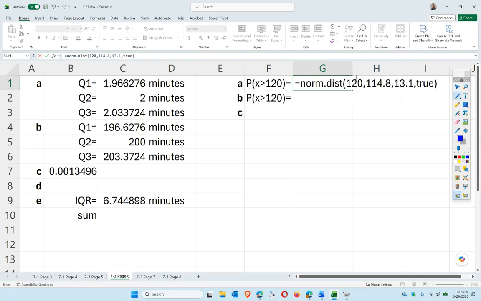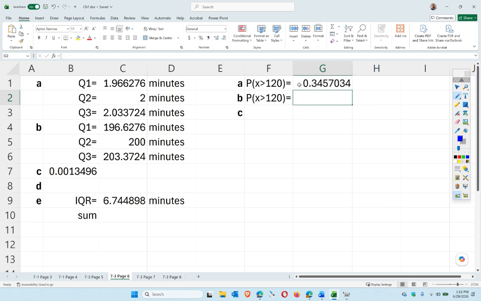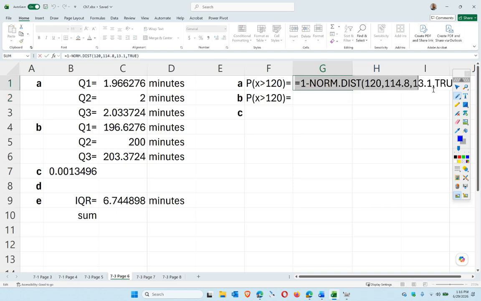Okay, so this is asking about one person, so I do not need to divide by the sample size. I could, because the square root of 1 is 1, so it doesn't matter, right? But I'm not asking 120 or less. I'm asking for more than 120 blood pressure. So very high blood pressure. That's the probability, correct?